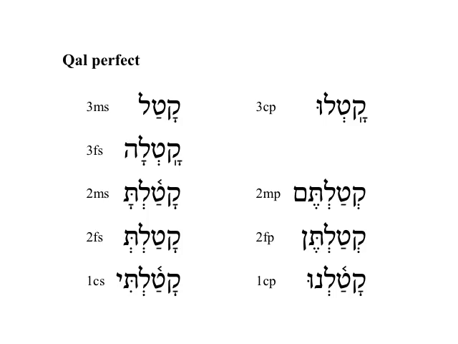This is the Qal perfect paradigm, and it's important to learn how to say all the different forms, one right after the other. Katal, katala, katalta, katalt, katalti, katalu, kataltem, katalten, katalnu. It's important to be able to say it or to write it.